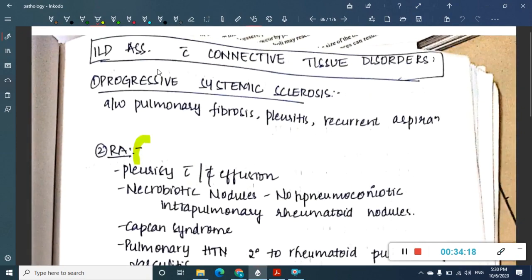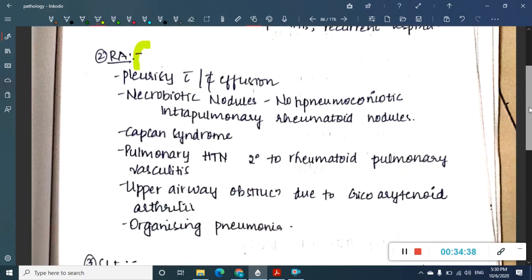Next there are some interstitial diseases which are associated with connective tissue disorders. One such is progressive systemic sclerosis. This progressive systemic sclerosis is associated with pulmonary fibrosis, pleuritis and recurrent aspiration. Another interstitial lung disease associated with connective tissue disease is rheumatoid arthritis.